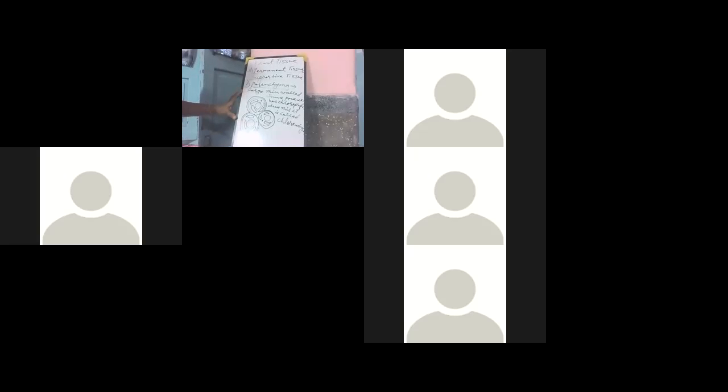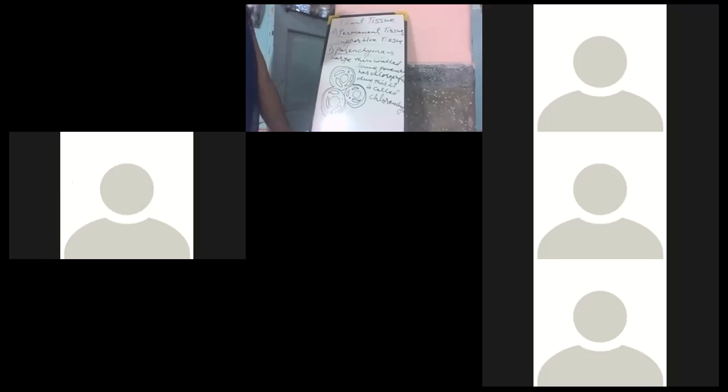This is all about parenchyma. There are three types of permanent tissue: protective tissue, supportive tissue and more. Parenchyma has oval, circular or polygonal cells with thin walls and a large vacuole, found in soft parts of the plant.